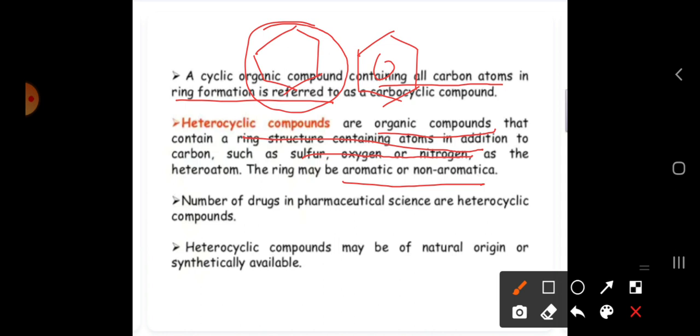We can say benzene will be aromatic. Why do we say this is aromatic? Because there is one rule, that is Huckel's rule, which obeys the 4n plus 2 pi rule. This cyclic ring is not going to obey this rule. This cyclic ring is going to obey this rule.